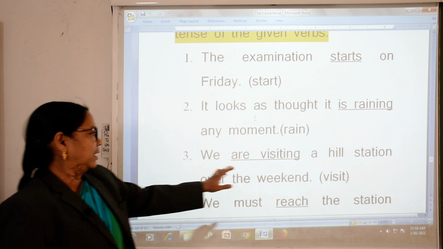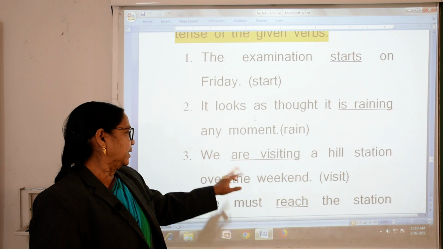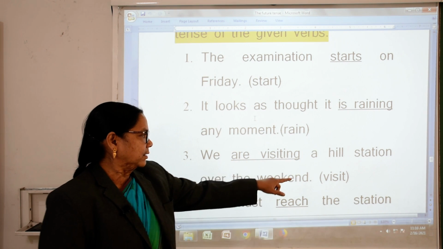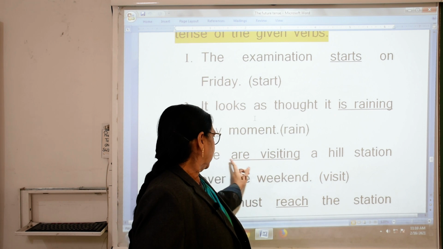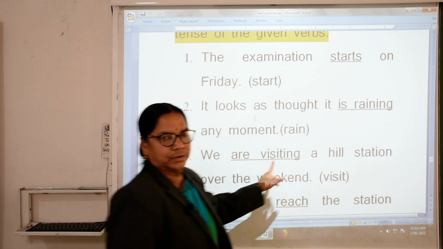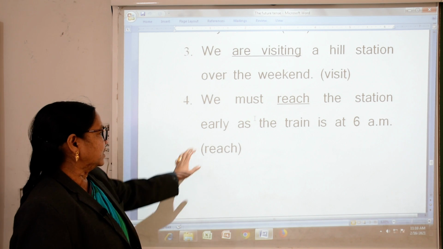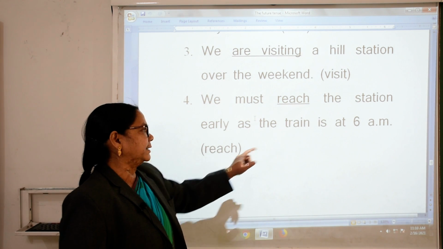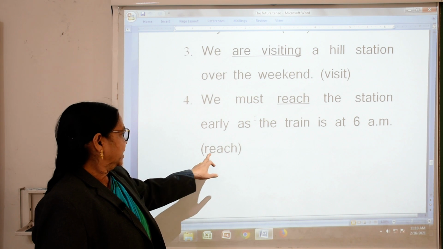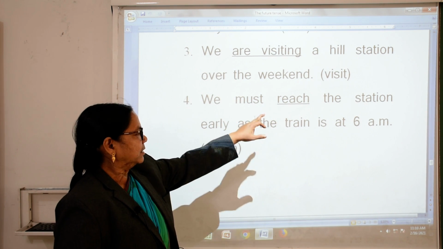We are visiting a hill station over the weekend. We are visiting. We must reach the station early as the train is at 6 a.m. We must reach.